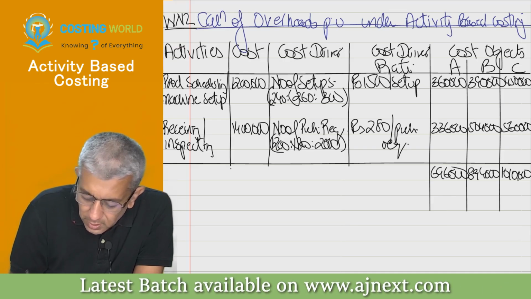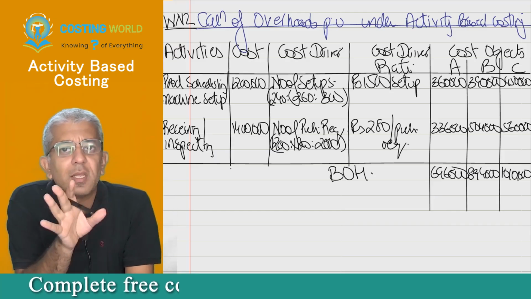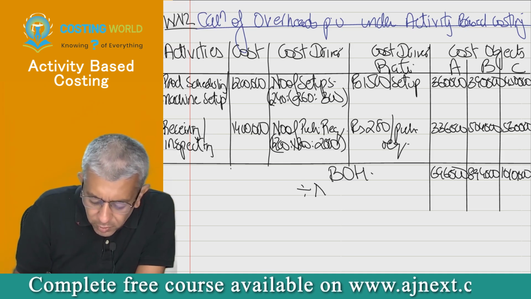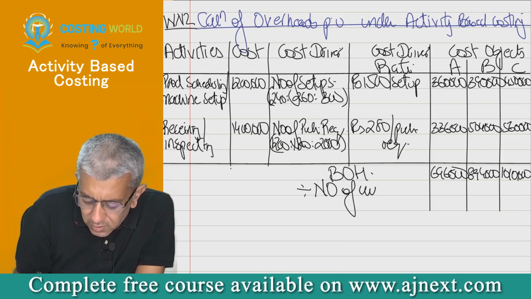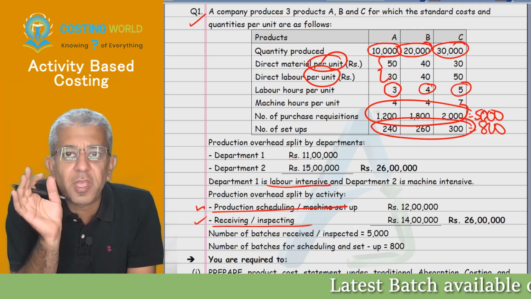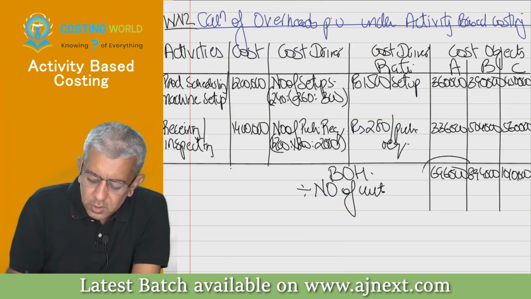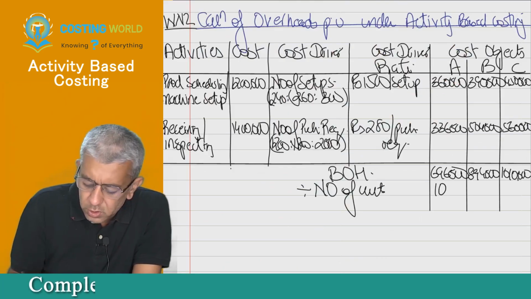Now this is BOH. But under activity based costing, there is nothing like BLA. You directly divide by number of units, you will get overheads per unit. So please divide by number of units. Just let me know one single data. How many units of A will be getting produced? 10,000. So therefore this is the overheads for 10,000 units, no? So just divide to get per unit.